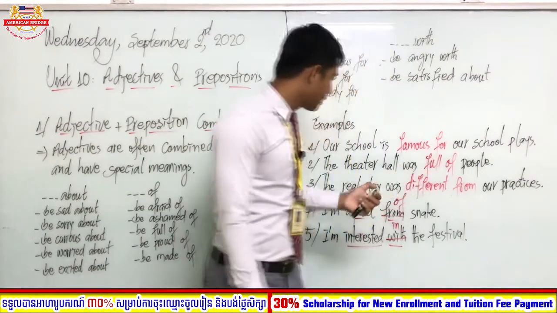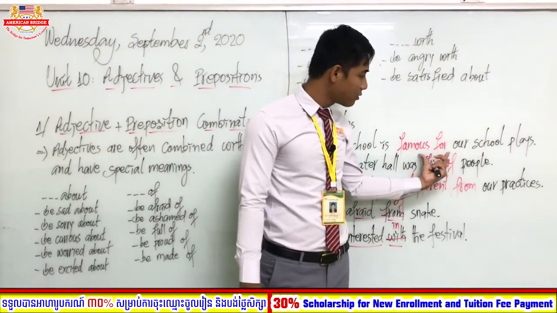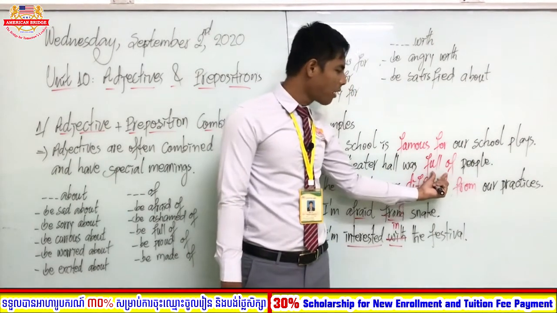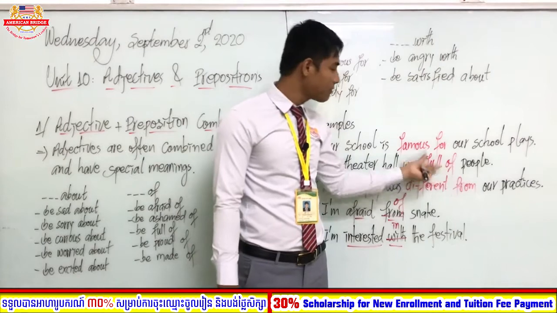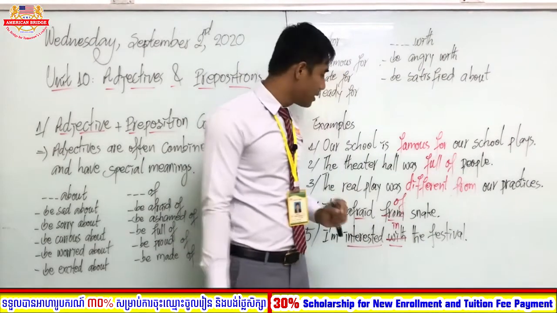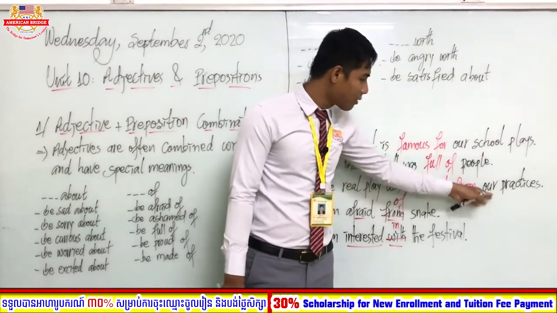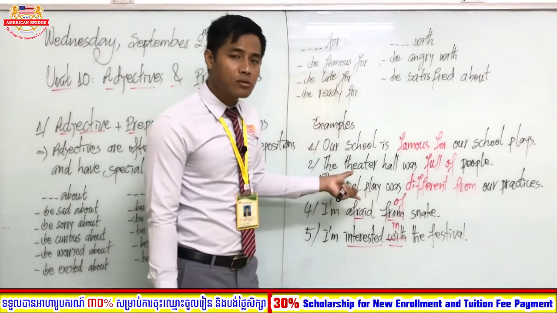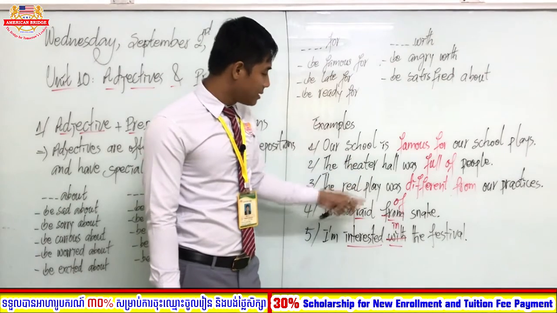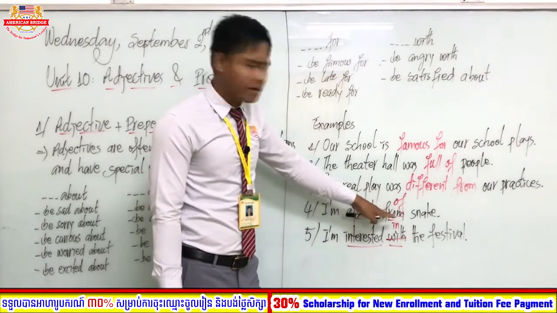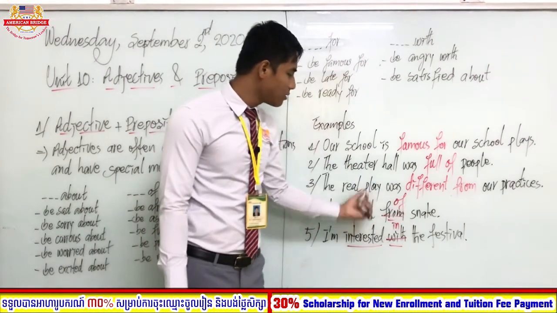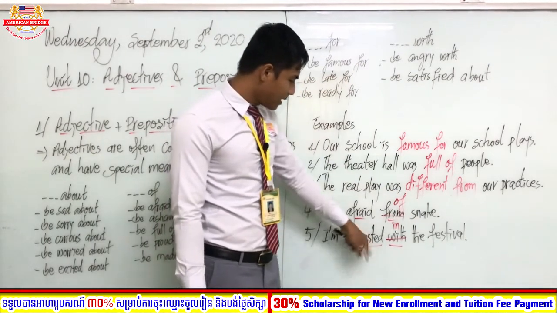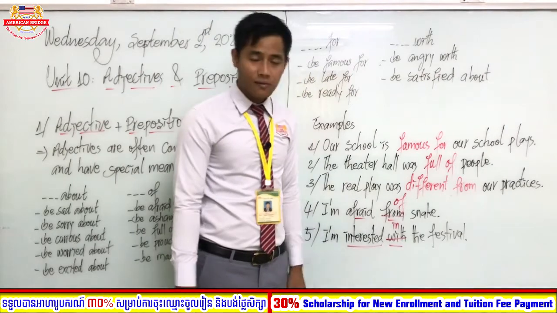Like the word famous, famous for, they give meaning to the school, right? Full of what? Full of people. So it gives special meaning to the noun. And different from our practice, so it gives the meaning to the noun as well. Like afraid of what? Afraid of snake. So this is used to modify snake, right? Interested in what? In the festival.